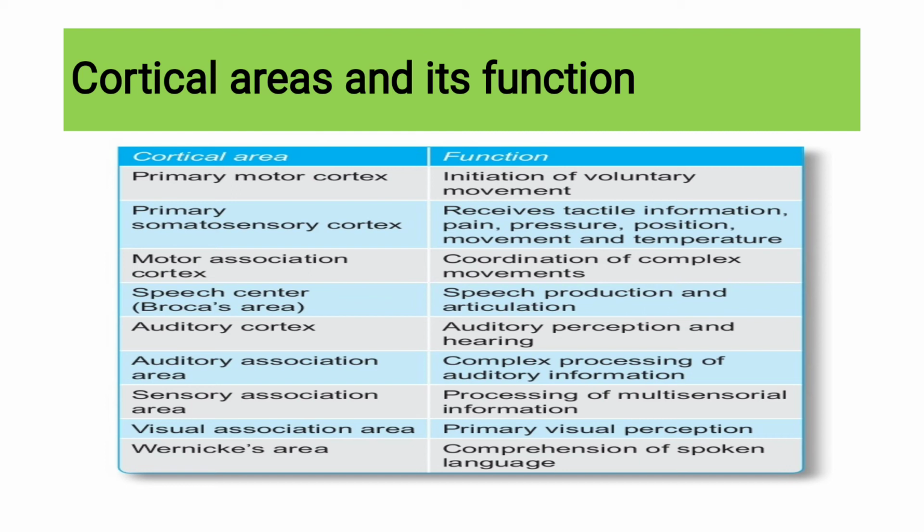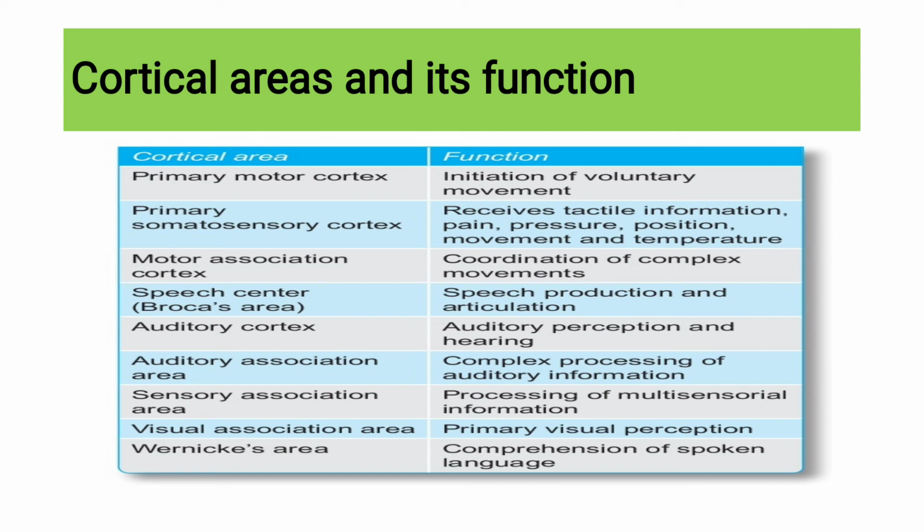Then the primary somatosensory cortex. Somato means bodily or physical. Sensory means related to sensation. So it is tactile, that is touch information like pain, pressure, position, movement and temperature. All of it is received by the primary somatosensory cortex.